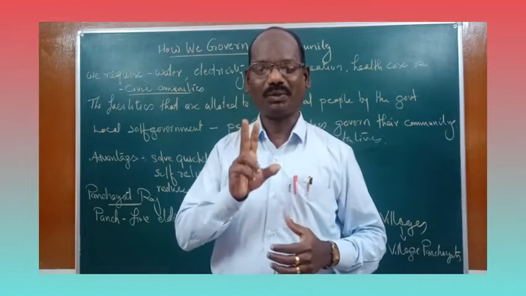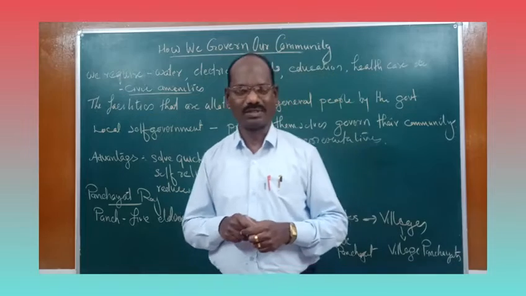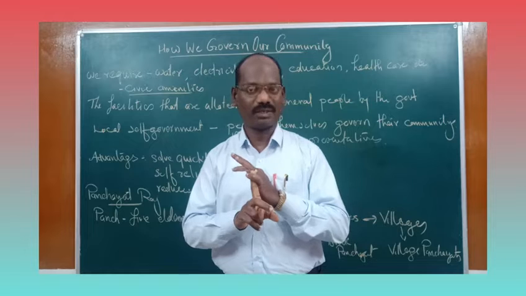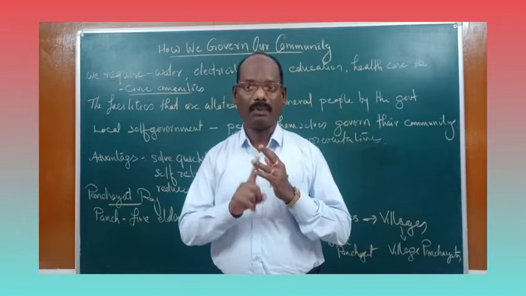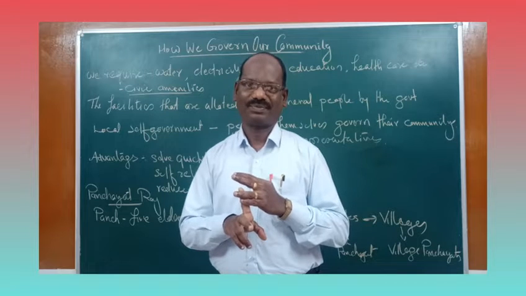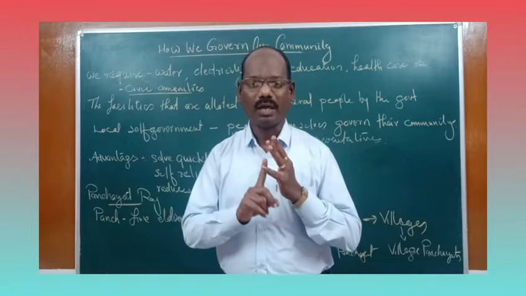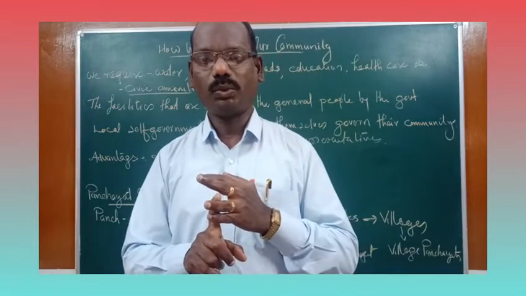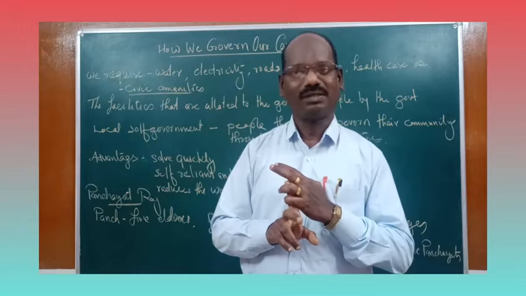So the two kinds of local self-governments are, first, in the rural areas, the village panchayats, and then in urban areas, the municipalities. The village panchayat and the municipality are the two kinds of local self-government.